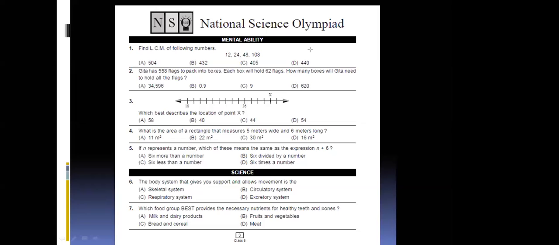Okay, next one. Geeta has 558 flags to pack into boxes. Each box will hold 62 flags. How many boxes will Geeta need to hold all the flags? So the number of flags is 558. And each box can hold 62 flags. So how many boxes will Geeta need?